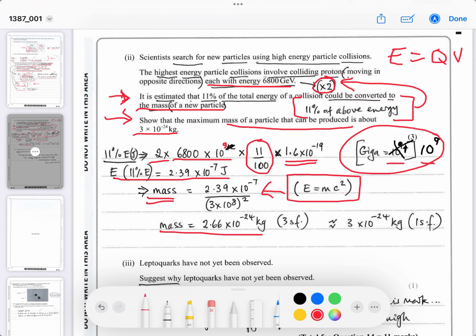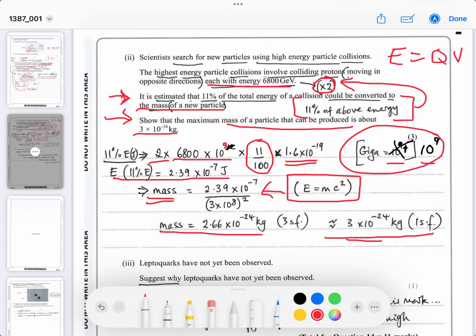So that's about 1,000 times more massive than a proton or a neutron. So that is approximately, to one significant figure, closest to 3 times 10 to the minus 24 kilograms. So that's quite massive, it's like 1,000 times the mass of a proton.